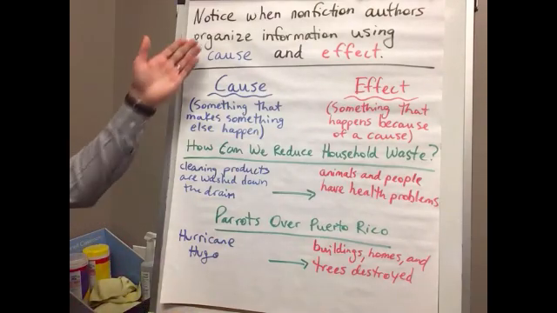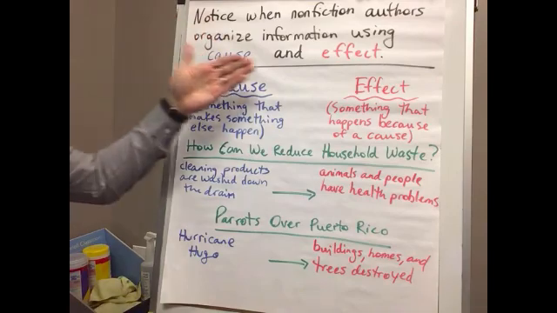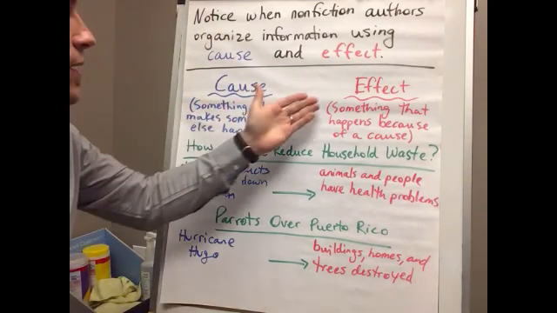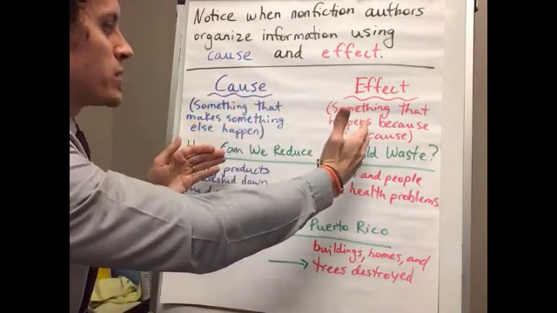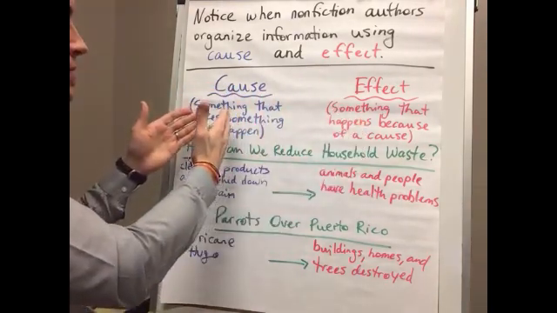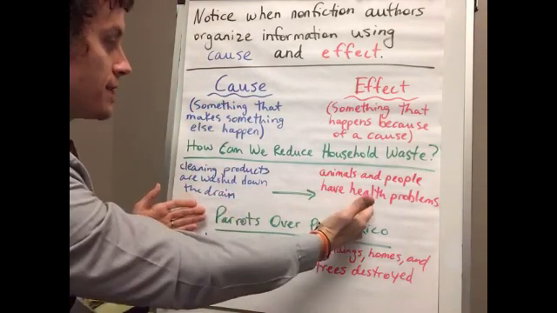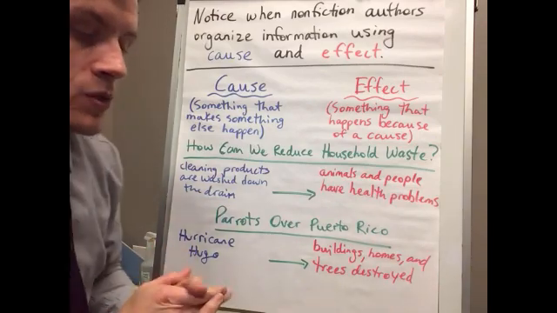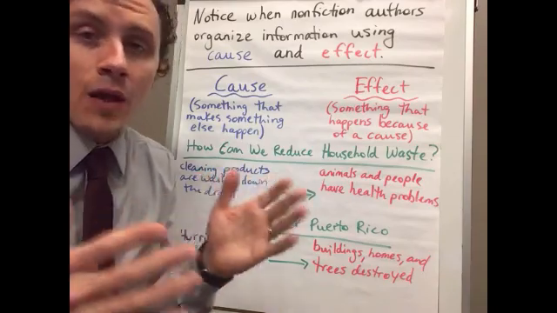So again, we took time to notice when nonfiction authors organize information using cause and effect. Here's what cause means. Here's what effect means. So it's this relationship. The effect happens because of a cause. So here's the cause. Here's the effect. Here's the cause. Here's the effect. All right, so today we'll be reading again another nonfiction, and we'll think about how the information in your book is organized.